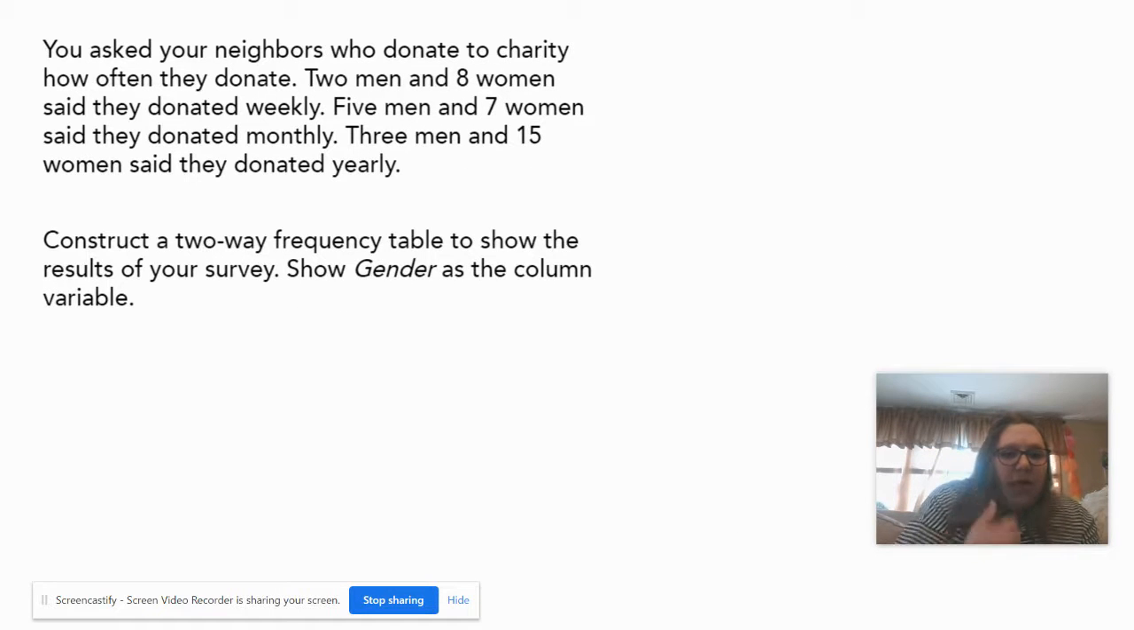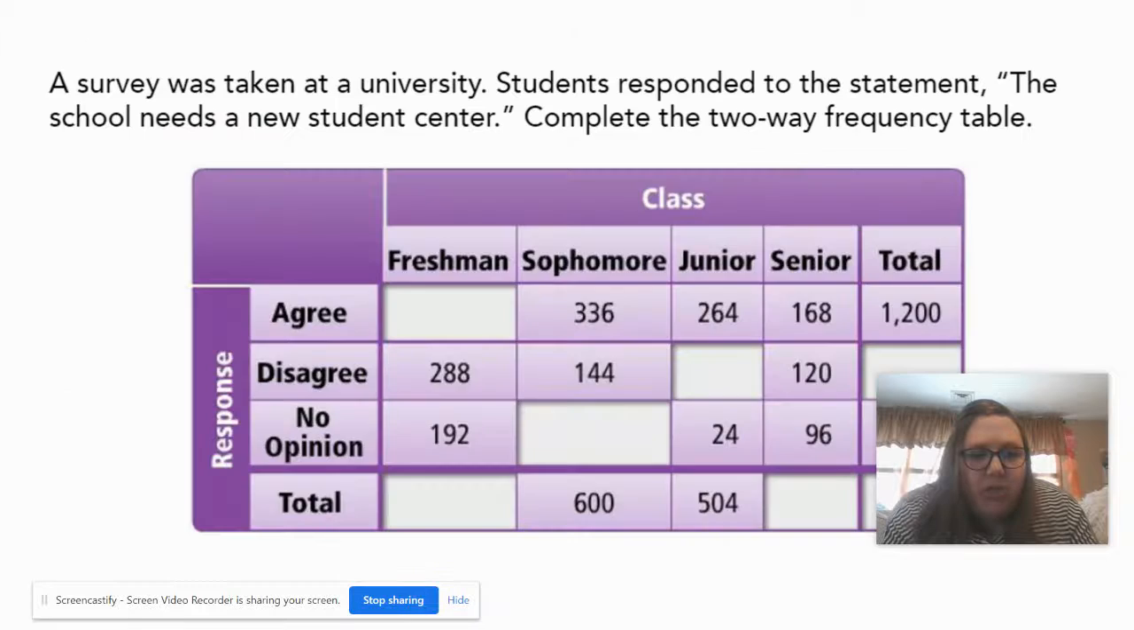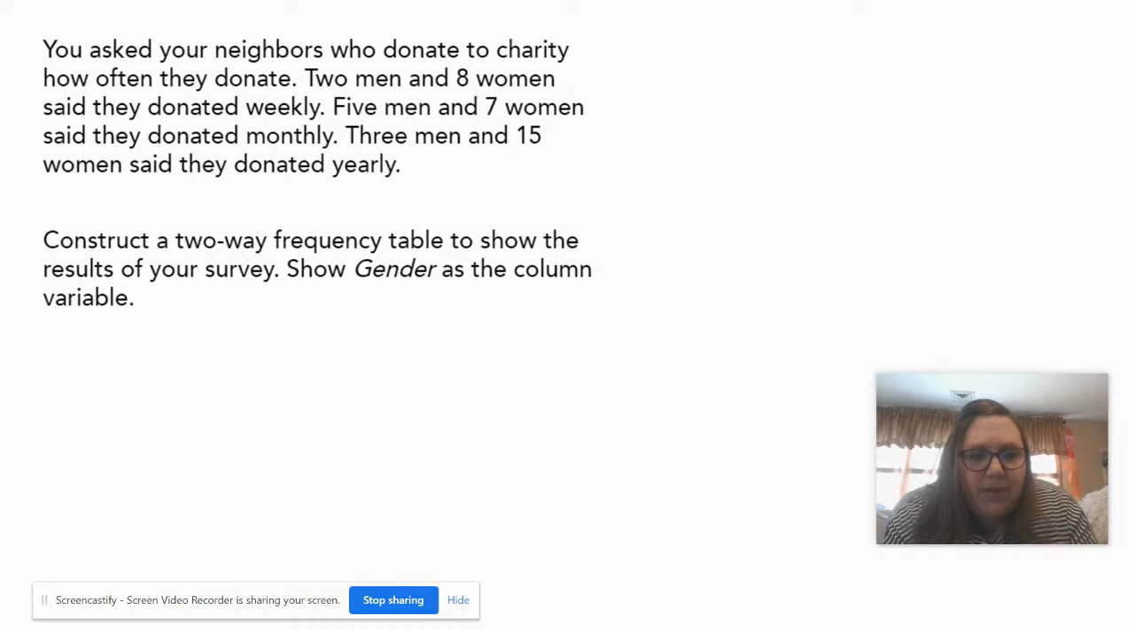You ask your neighbors who donate to charity how often they donate. 2 men and 8 women said they donated weekly. 5 men and 7 women said they donated monthly. 3 men and 15 women said they donated yearly. So getting a little crazy here because now we have 3 different. So we still have men and women.